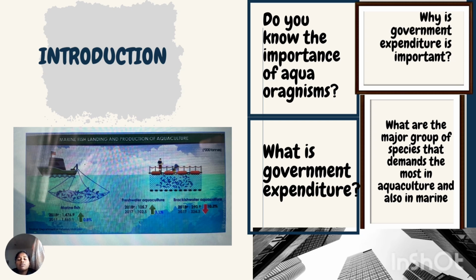So the highest demanded aquatic species will be seaweed, while the least will be mollusk, as people are not familiar with organisms like mollusk, which causes the demand for mollusk to be the least. So that's all from me today.